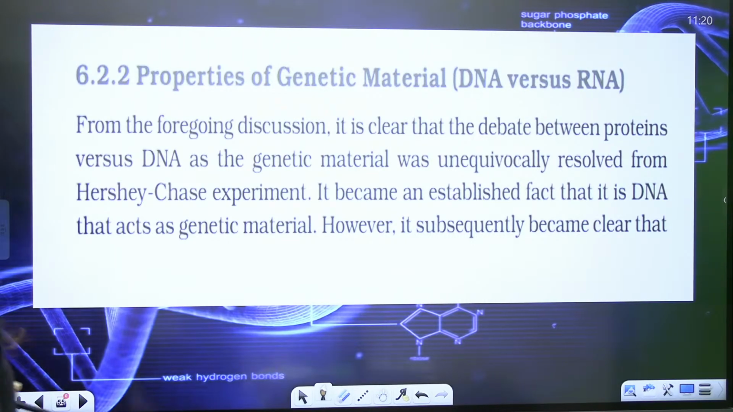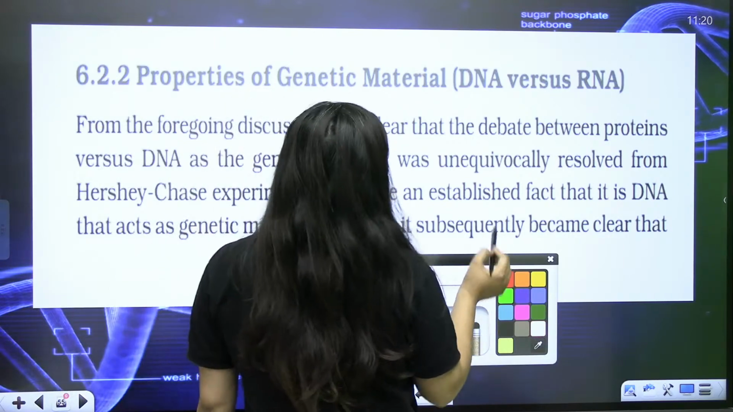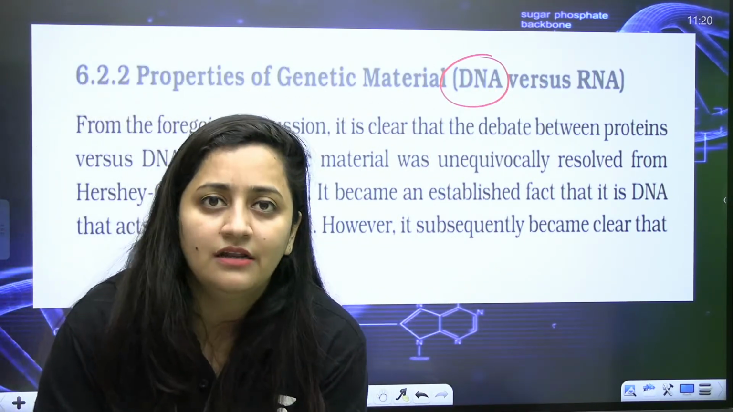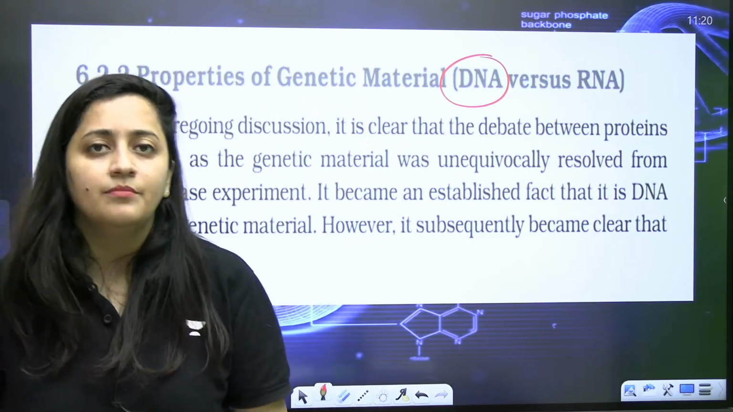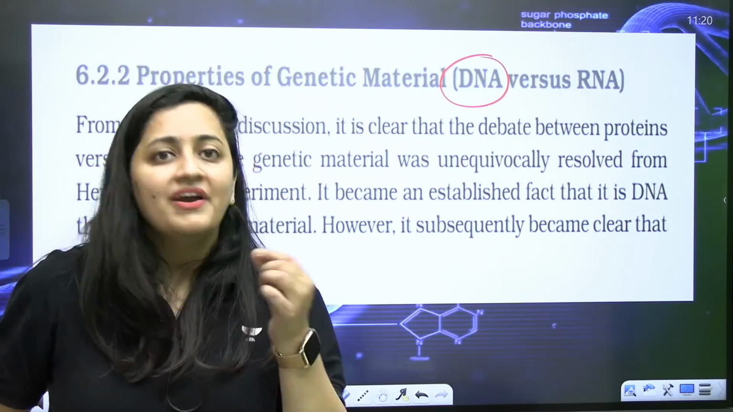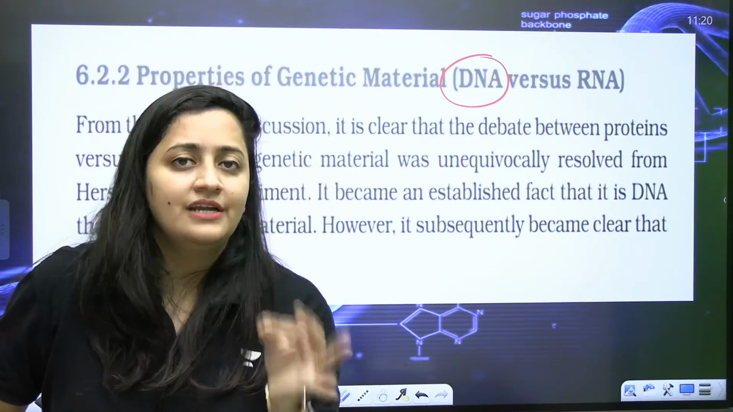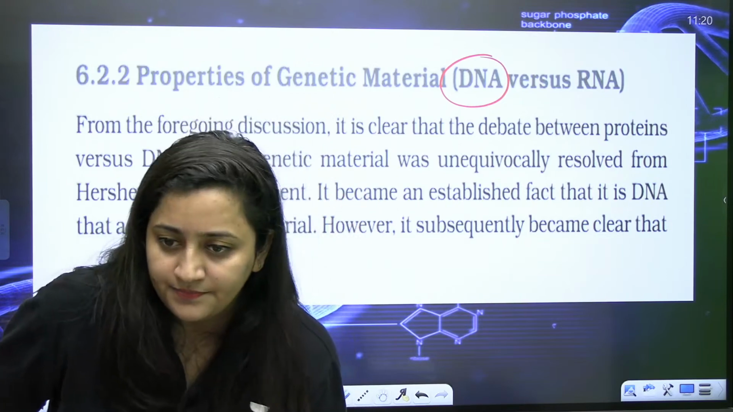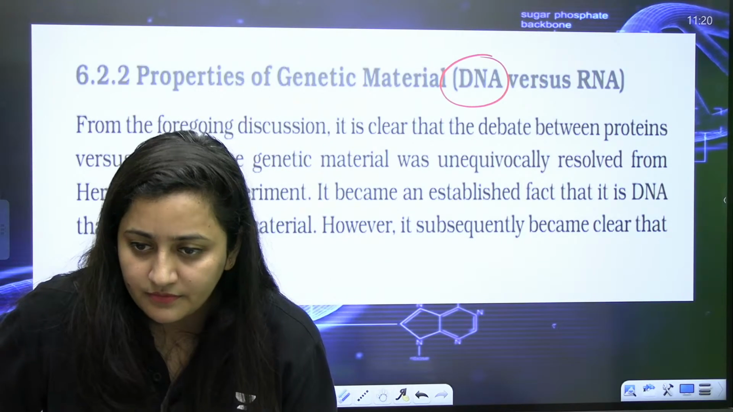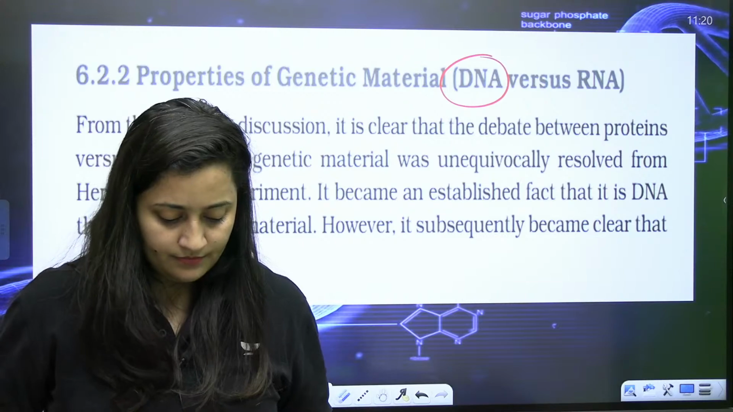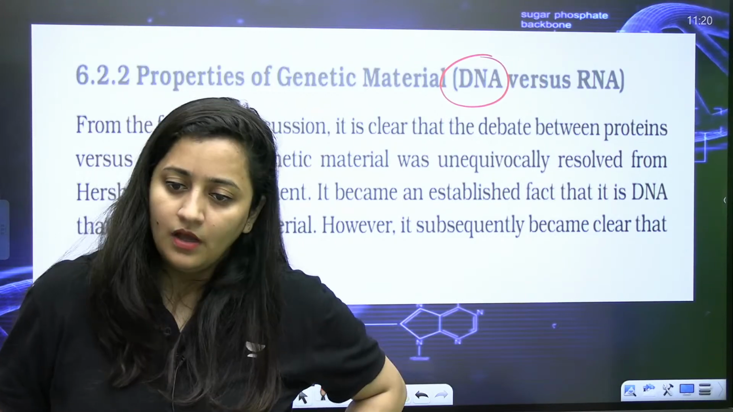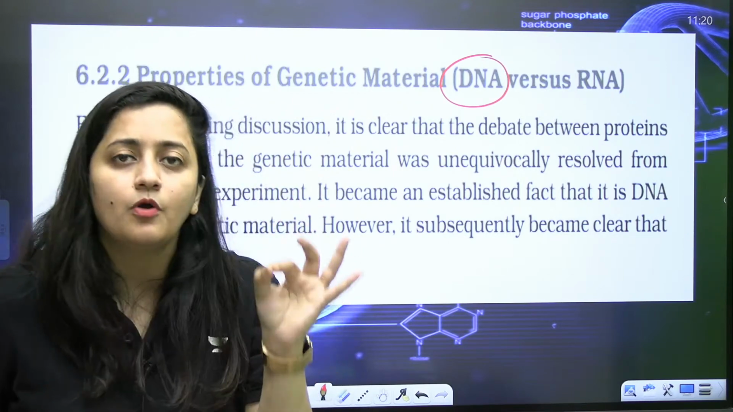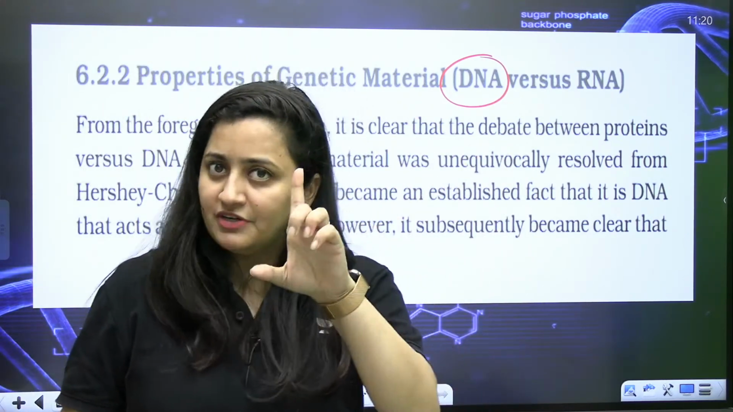But why do we say it is the DNA which is our genetic material? Or what property should a genetic material have? What properties? Very simple it is. If it is a genetic material, it should have the property to replicate. Anything which is a genetic material should have the property of self-replication, first point.